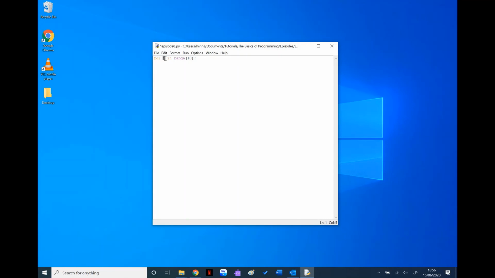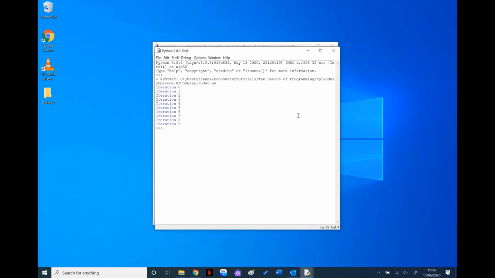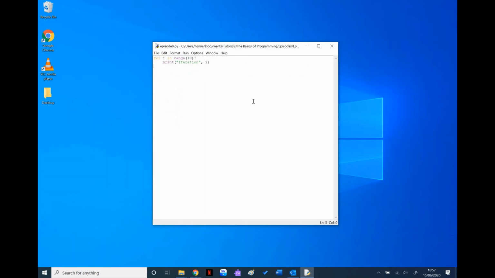for I equals 0 until I is 10, this code is going to run. And we're going to put "iteration", oh, that needs to be in speech marks. And then I. So this will do the exact same thing as before. Just like that. So do have a play around with those. It will make more sense when you get onto some bigger stuff, why they're used in different ways. These can be really useful for something called lists, and we will come on to that in episode 10.